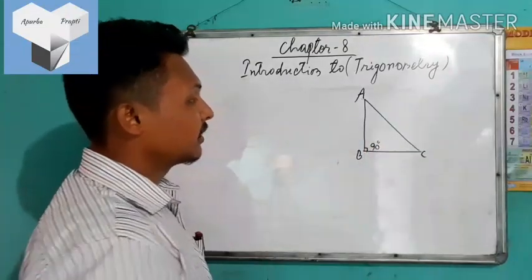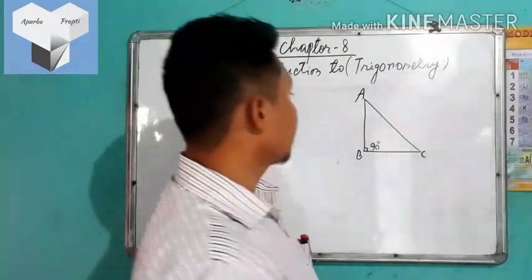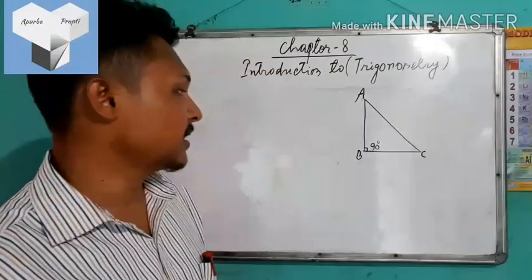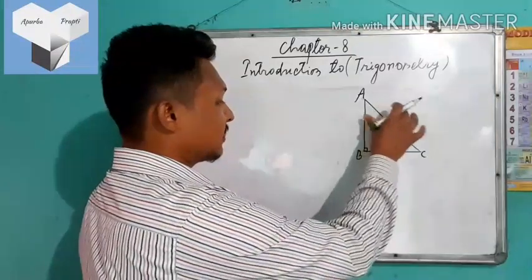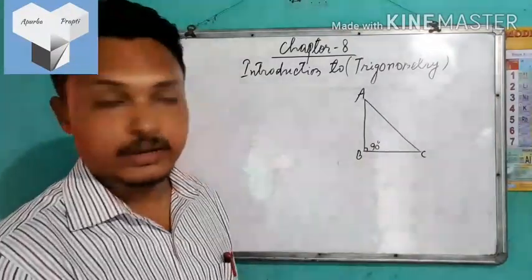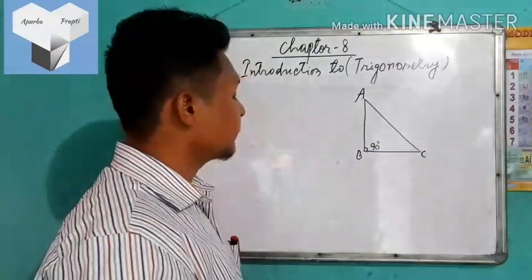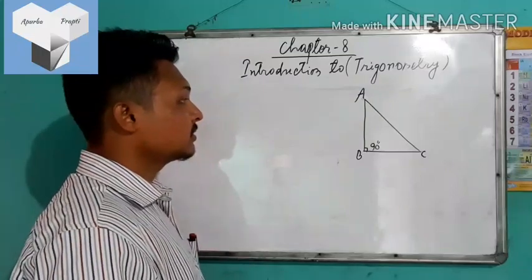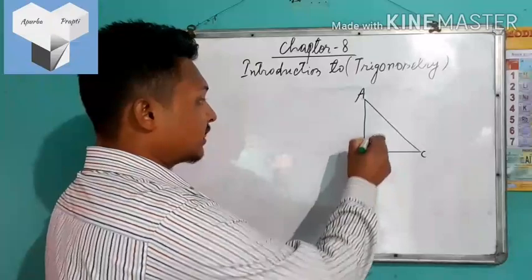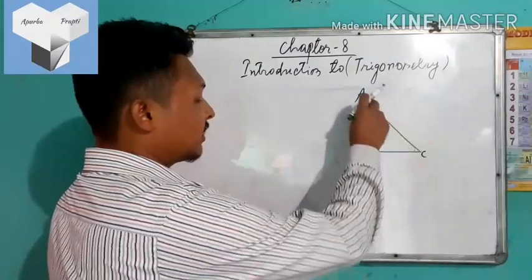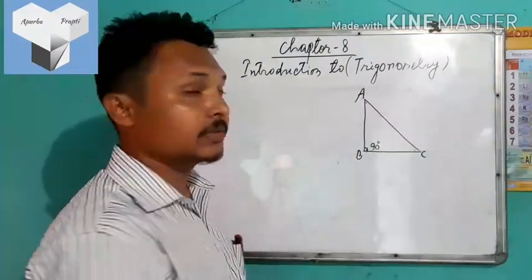Now you should know how trigonometry deals with the angles and the sides of the respective triangles. To make this chapter interesting, you can consider trigonometry as a game to be played among the angles and the sides of the respective triangles.